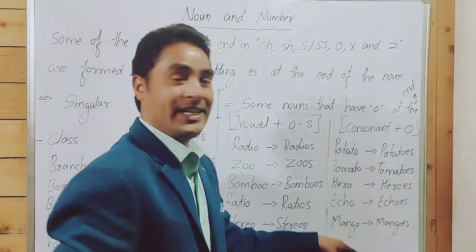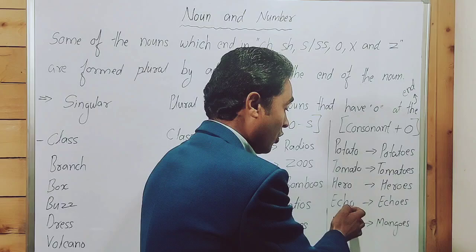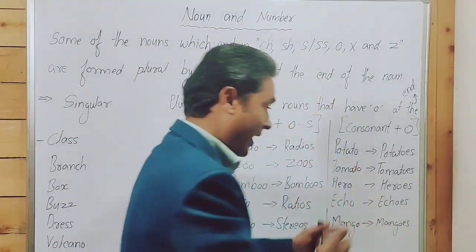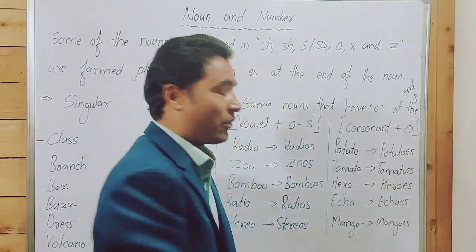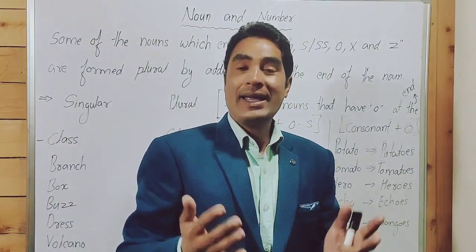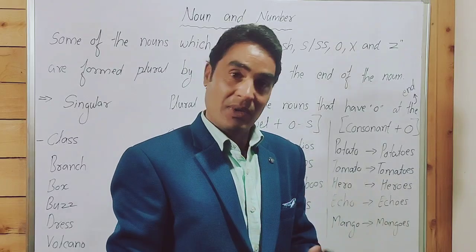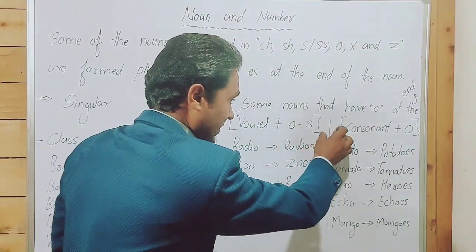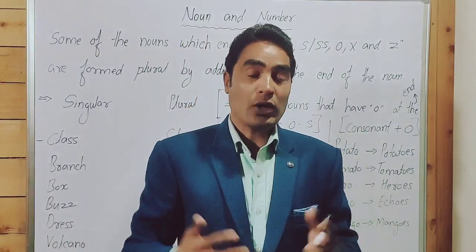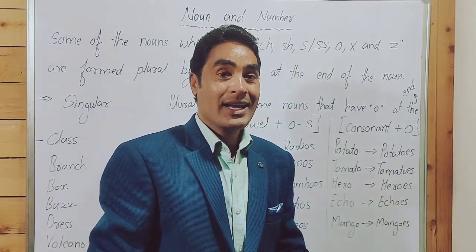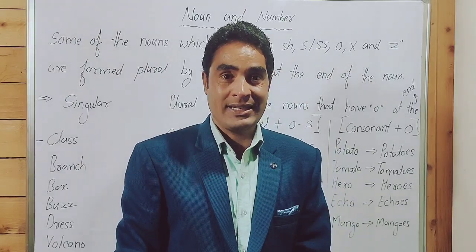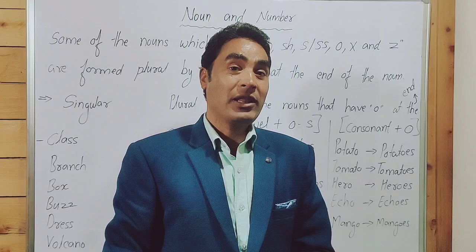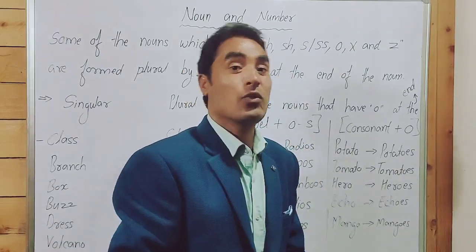Mango, mangoes. G, consonant plus o. Echo, h, consonant plus o. All these words are formed plural by adding es at the end of the nouns. So guys, I hope you understand, but these rules don't work 100%. Some nouns related to science and technology have a different pattern. In the next slide, we will learn about those words.